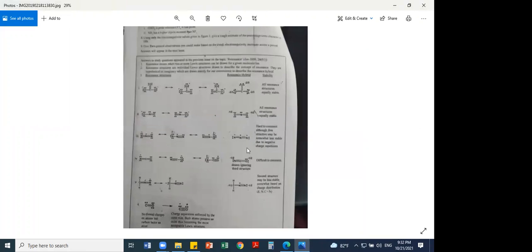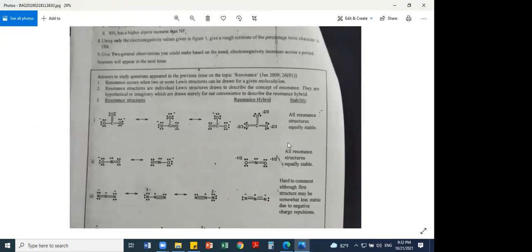And this is some other example, the carbonate ion, you can see the resonance hybrid of carbonate. But anyway, the resonance hybrid is not tested, and you should be able to comment on the resonance hybrid, also its stability.